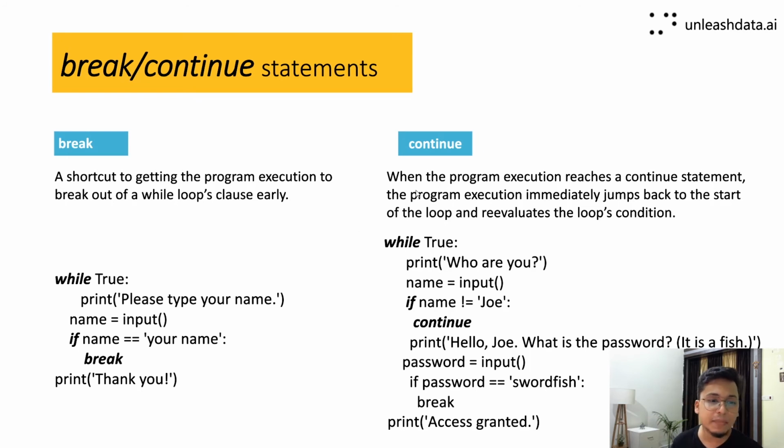Whereas we have a statement called continue. When the program execution reaches a continue statement, the program execution immediately jumps back to the start of the loop and reevaluates the loop condition. So if you see the continue, it will go back to the while and start executing again. On the screen you have both the examples. Again, pause the video, take a screenshot, execute it, and that's how you're going to learn it.